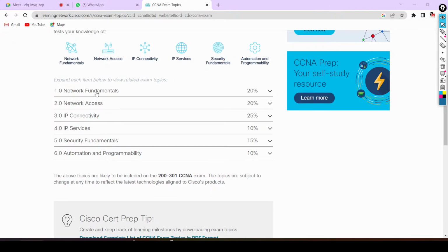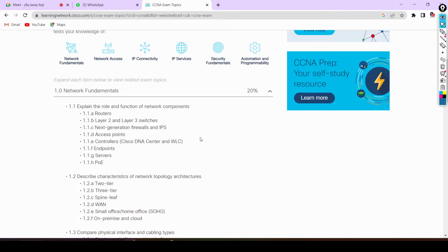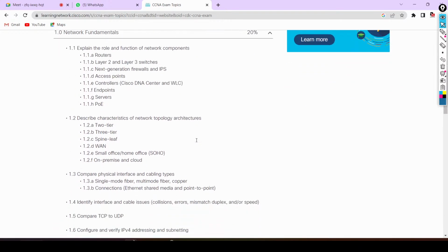So here in network fundamentals, you can see what you will learn. You will learn network components like routers, layer 2 switches, and layer 3 switches, next generation firewall and IPS, access point, controller, a very basic overview of the controller only.